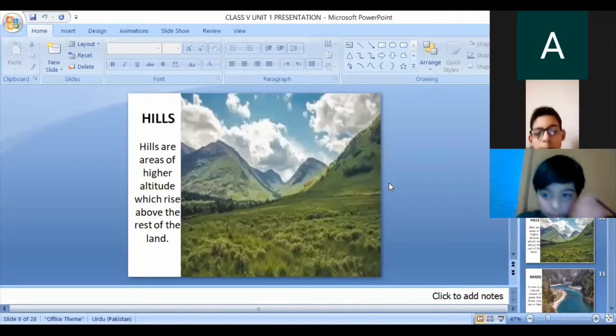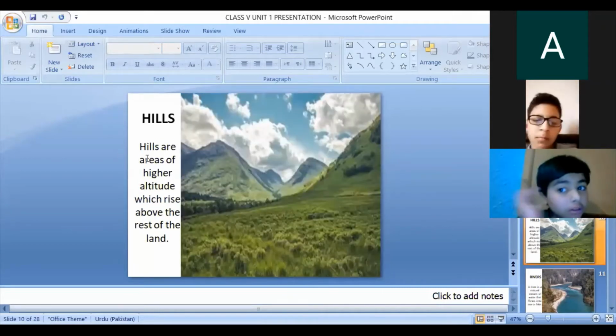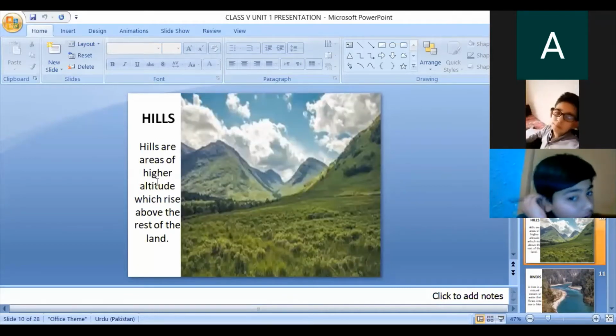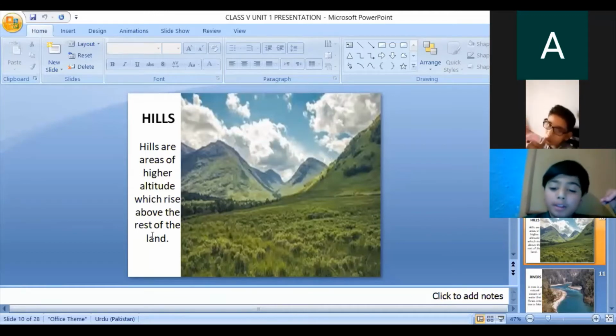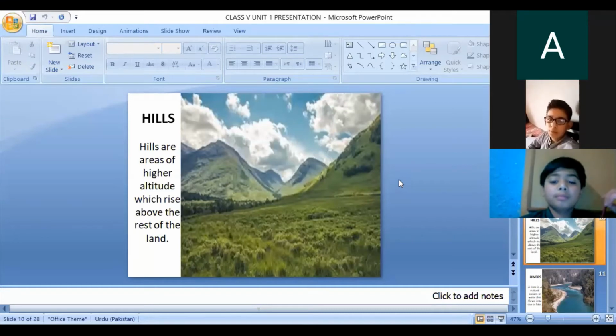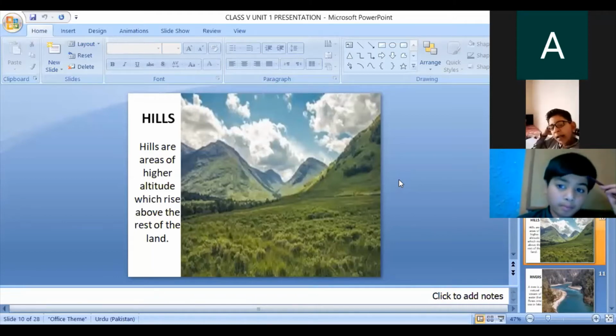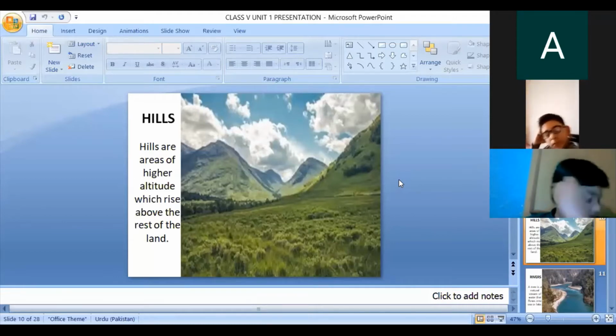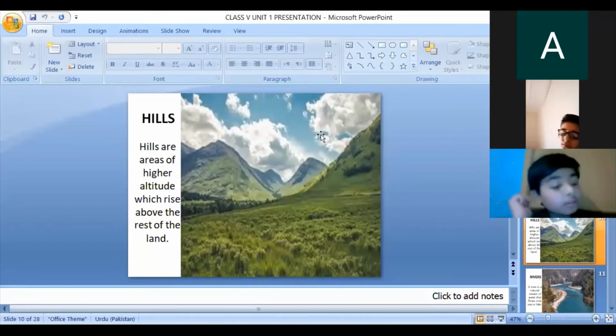Okay, next, hills. The definition of a hill: hills are the areas of higher altitude which rise above the rest of the land. It's very simple. Hills are made of harder rocks and are more resistant to erosion. Sometimes hills lie under a great mountain range. These are known as foothills. Pakistan has many hill ranges such as the Margala Hills. You know where the Margala Hills are. Margala Hills are situated in Islamabad. Also Kirthar Hill and Murree Hill. Murree Hill is very famous.